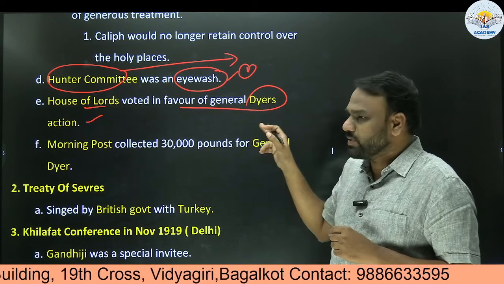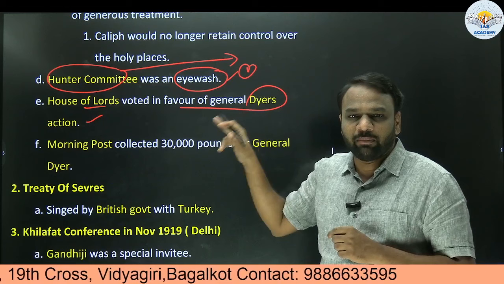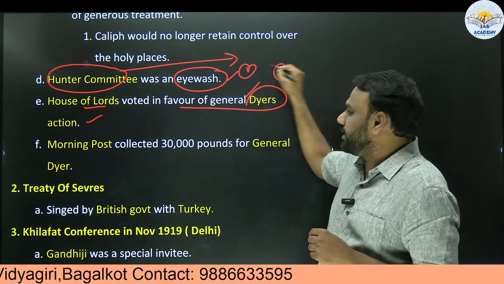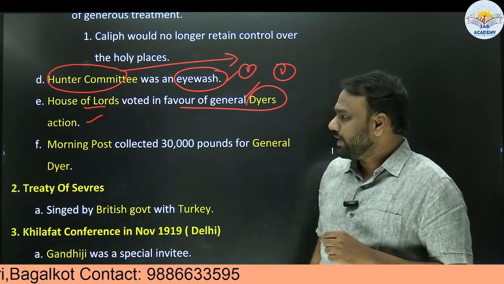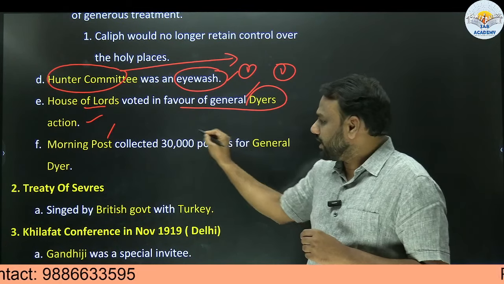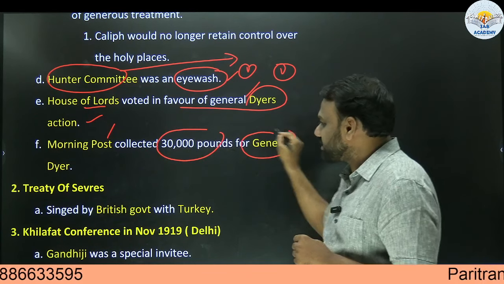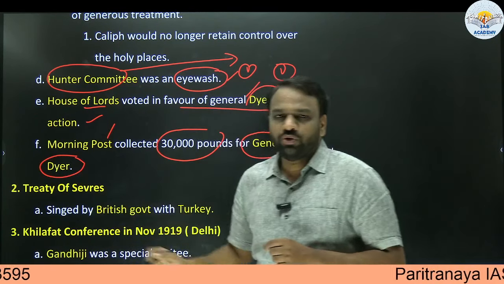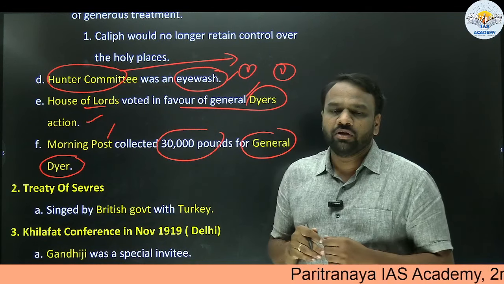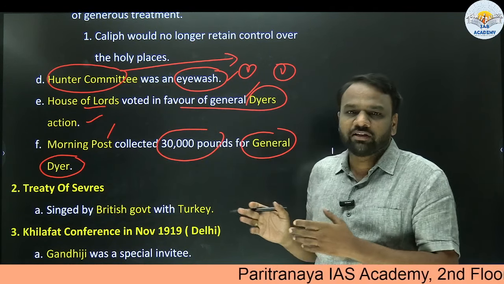Rather than condemning Dyer, who was involved in firing, they voted in favor of him. So this also angered Indians. Next, the Morning Post, a newspaper in Britain, collected 30,000 pounds to help out General Dyer. All these various activities angered Indians.